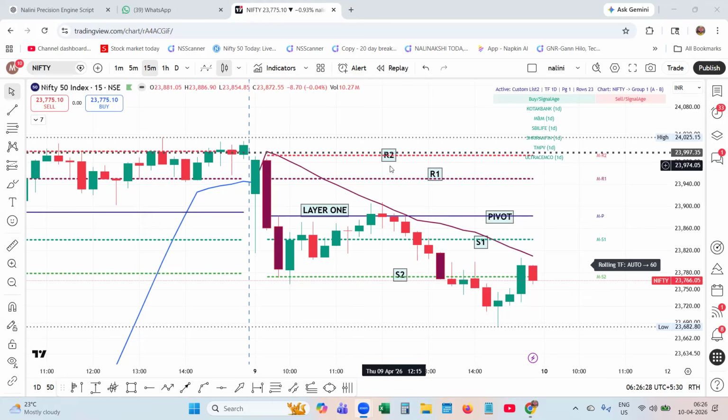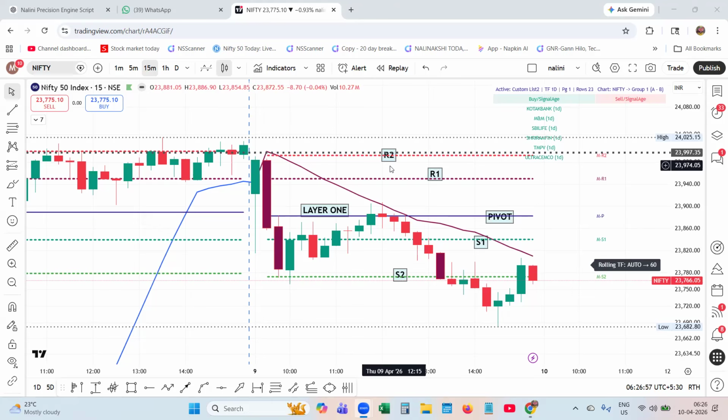Most traders guess. That is what was happening for me also, guessing. Guessing will not work in the market. And when you are trading intraday, it should be precise. But my Nalini Precision Engine does not guess. It reads the market's first signal automatically.